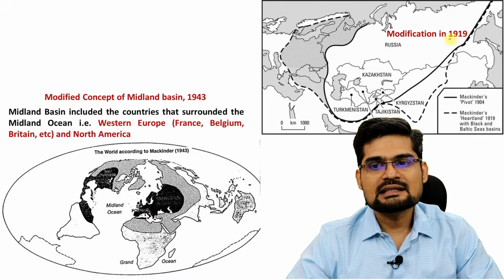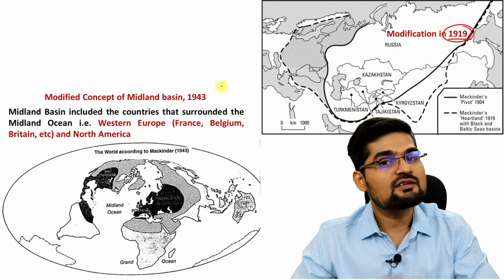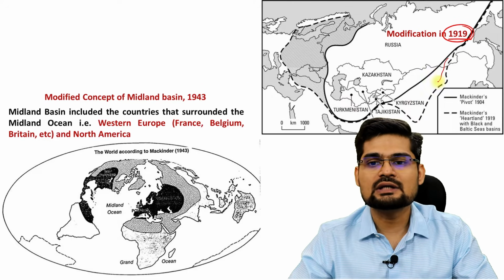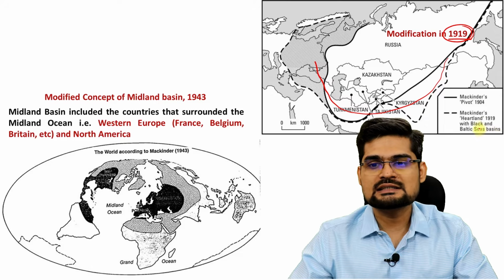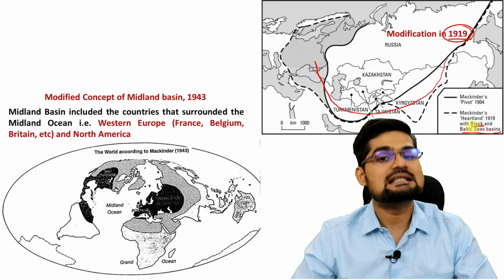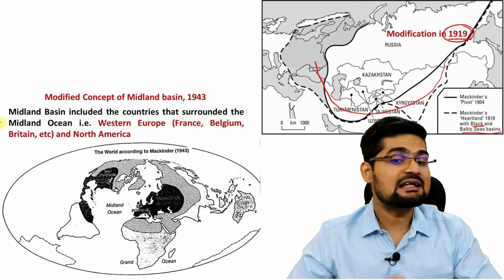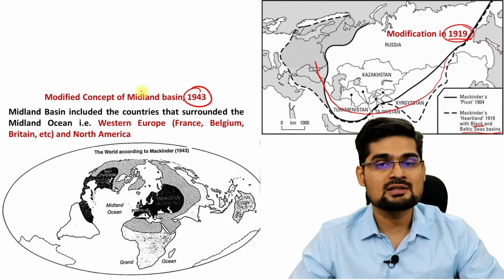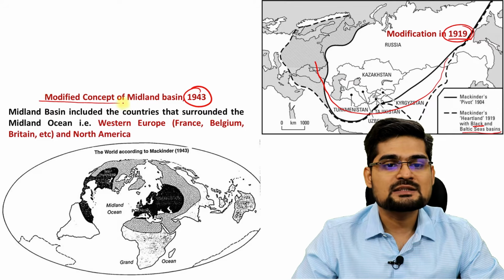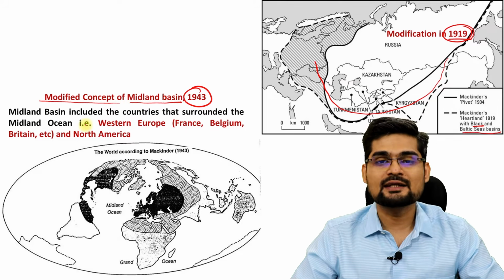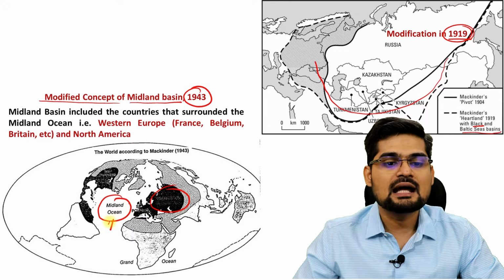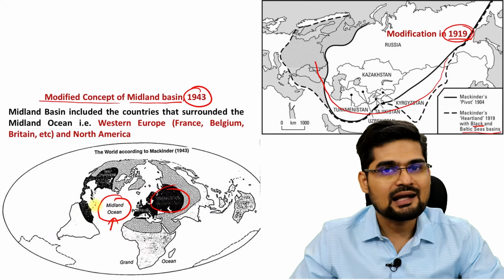Now in 1919, you observe there was a little modification that he brought with the second paper, in which he added certain more areas to the heartland, which were the Black and Baltic Sea basins as well, right? And then finally in 1943, he made another modification and incorporated the concept of the Midland Ocean in his theory: this was the heartland and this was the Midland Ocean, basically talking about the Atlantic here, right?